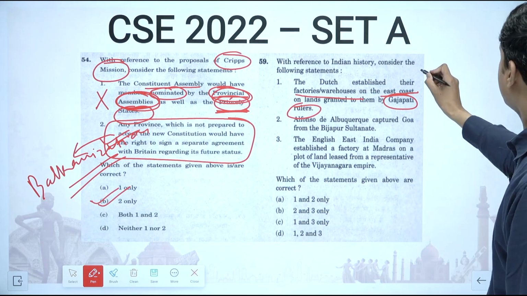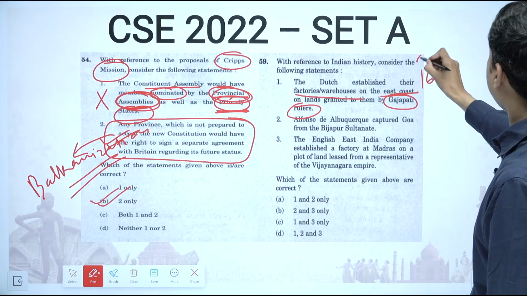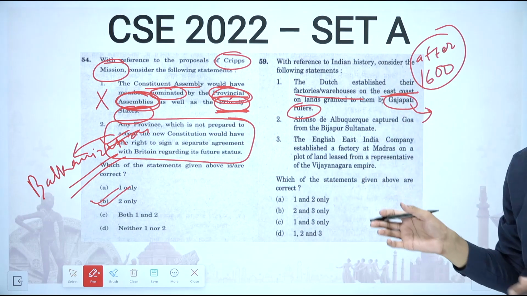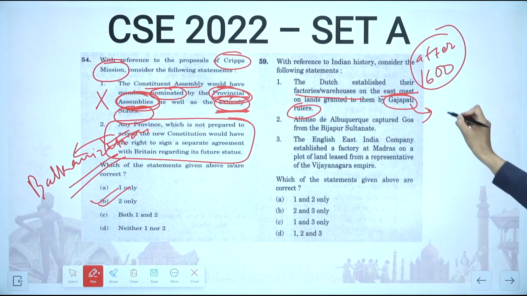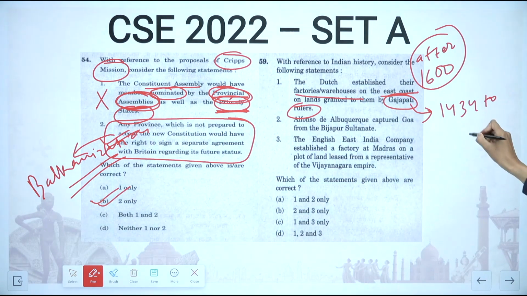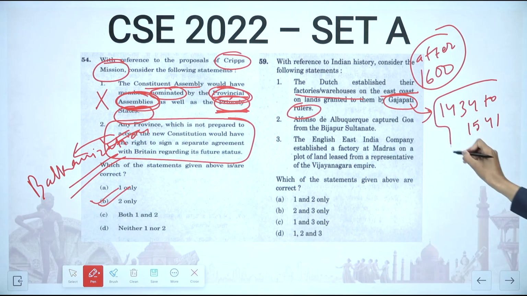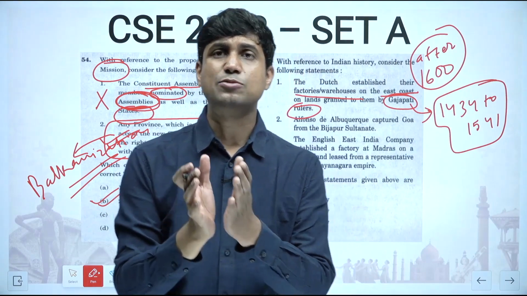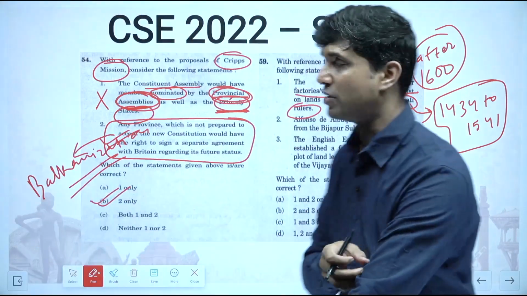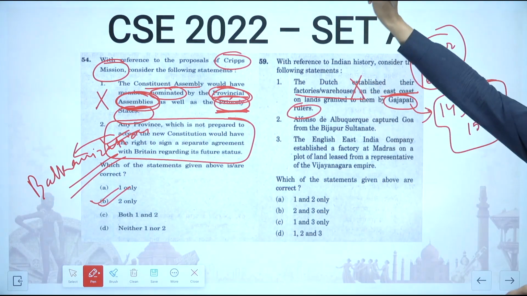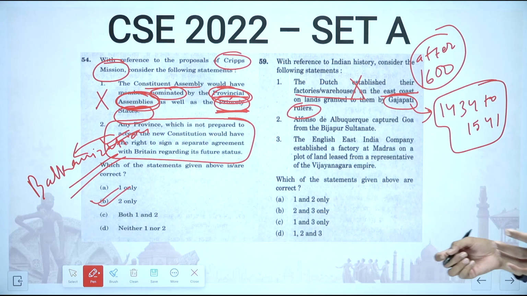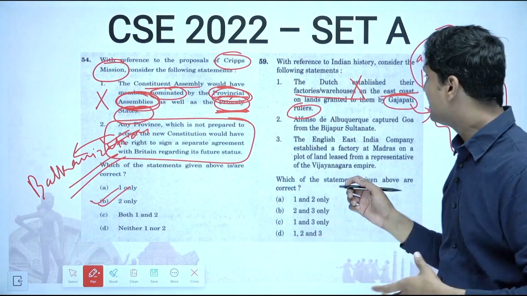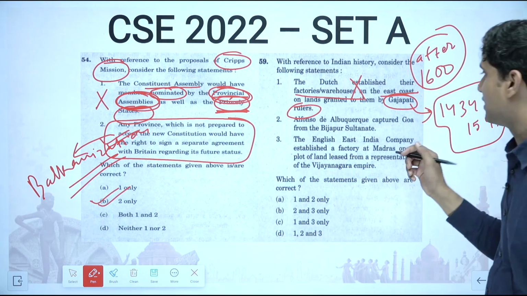This question you can only solve if you know the timeline of Gajapati rulers and the Dutch. The Dutch had established their factory after 1600, and the Gajapati rulers were there only in the 15th and 16th century, whereas the factories were established by Dutch in the 17th century. So this cannot be correct, so that's why it's wrong. The Dutch started factories in Masulipatam, Pulicat, Chinsura in Bengal. These were the areas where they had established factories. So this is wrong.